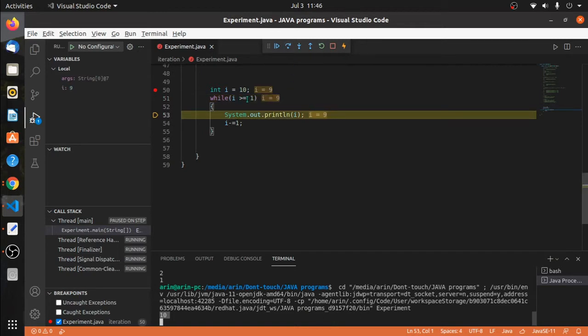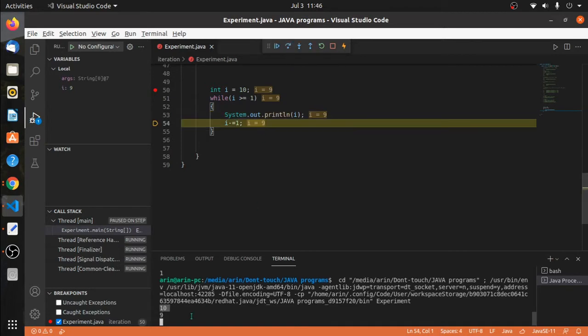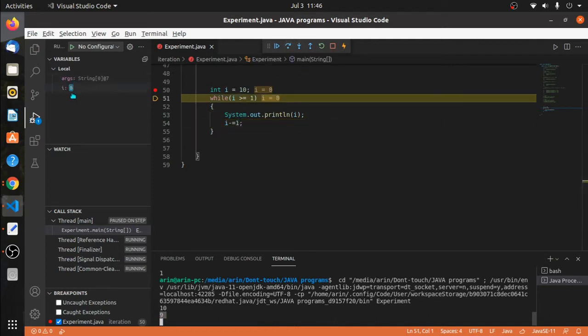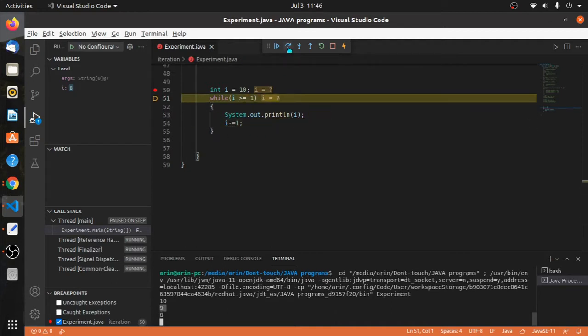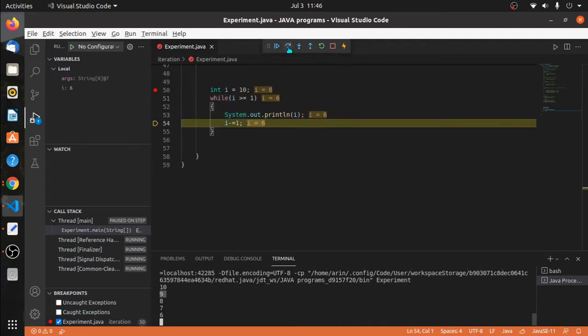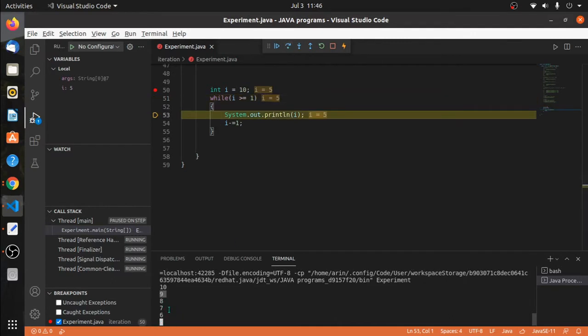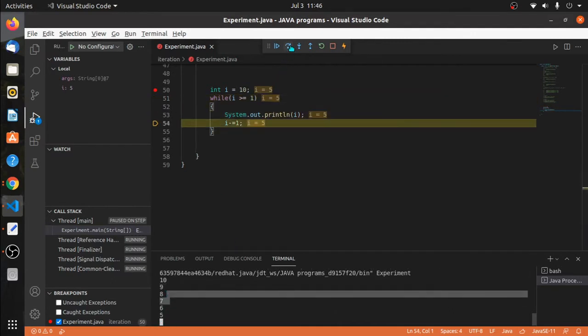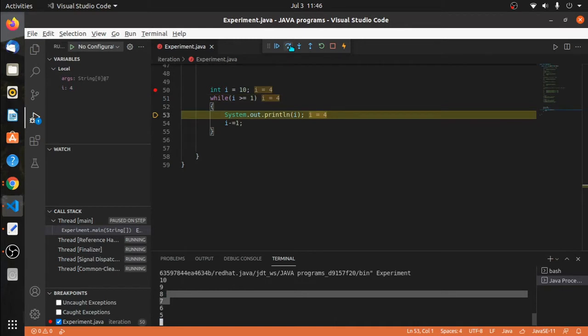9 greater than or equal to 1 is true, so it comes inside the loop body, print i, so I will get 9 as my output. Then again i -= 1, I execute this, the value of i becomes 8, and again the control jumps back to the condition. So this cycle will keep on going, and I will get my output on the screen.